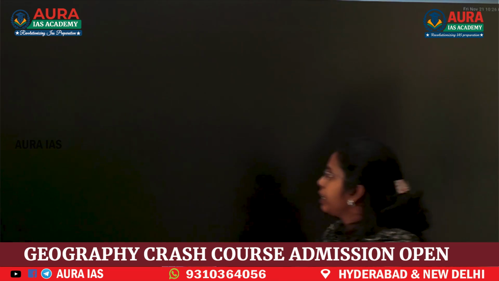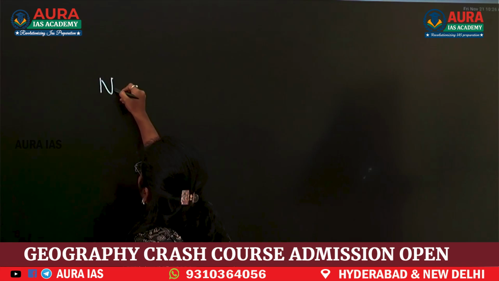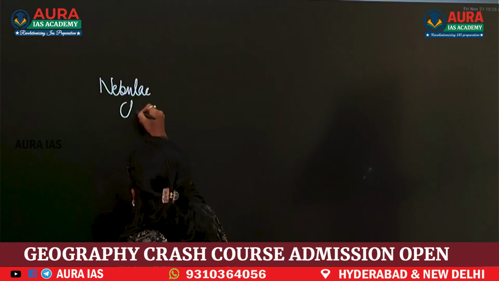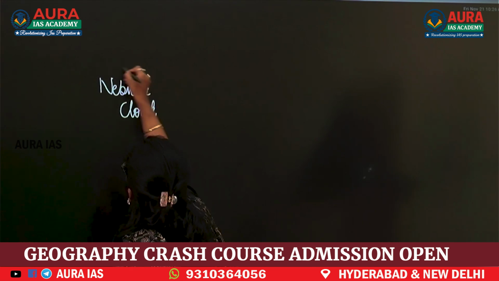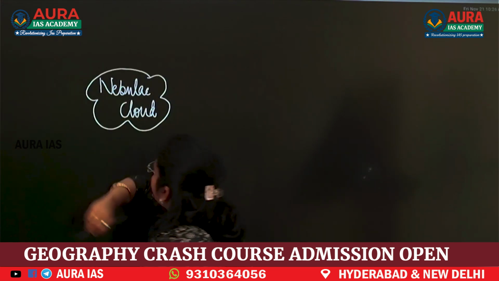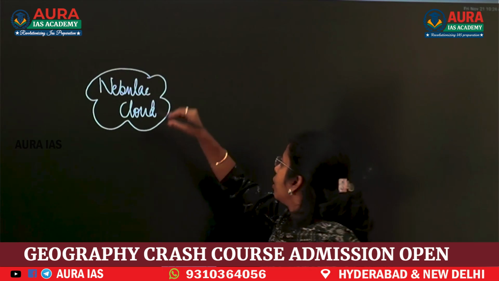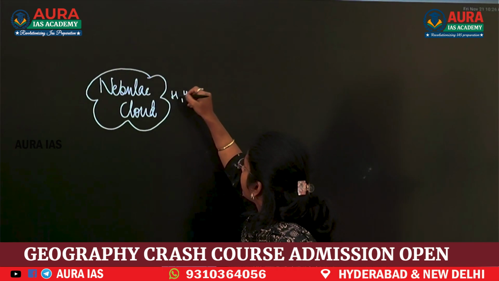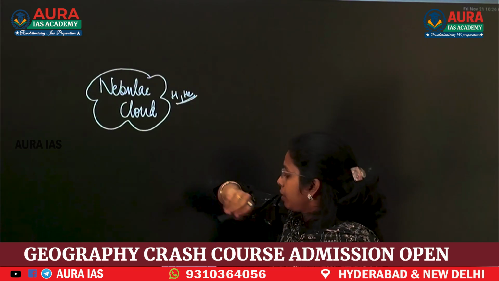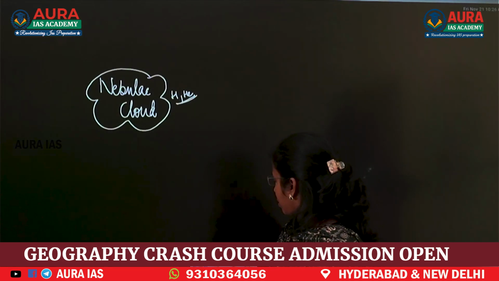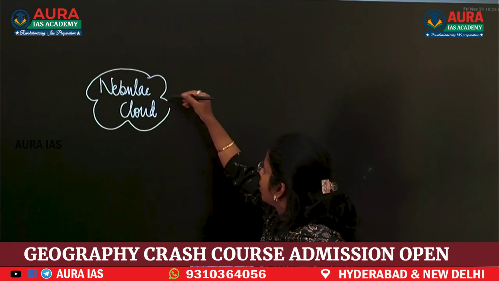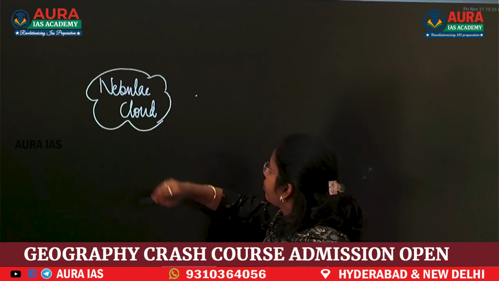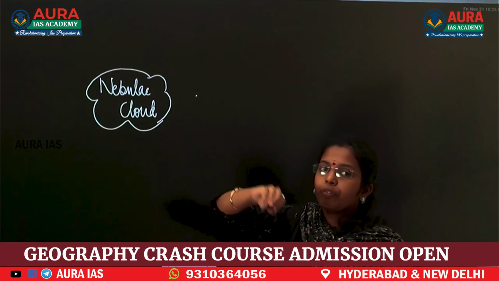After the Big Bang theory, we are at this nebula. This nebula cloud is made up of hydrogen and helium.